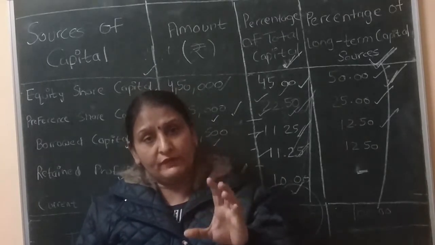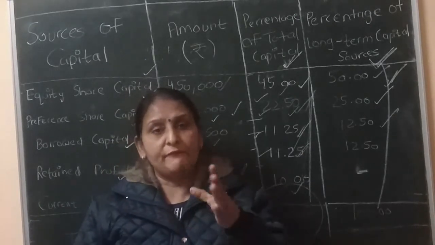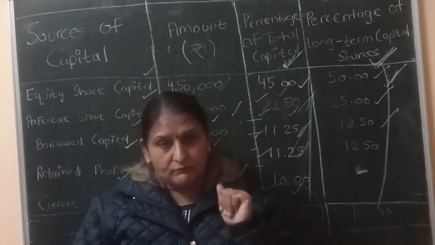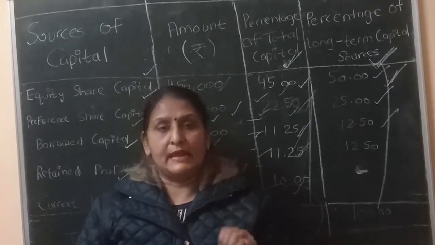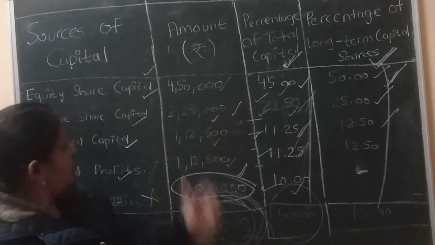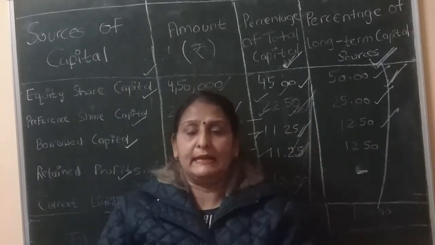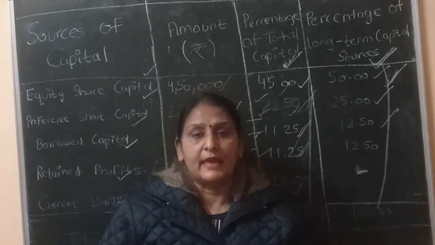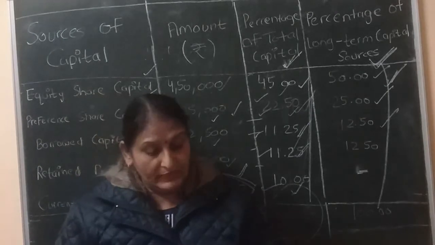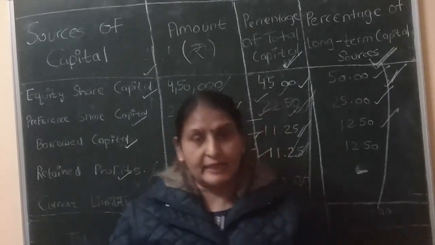When the percentage of different sources is calculated out of the total, that is known as the financial structure. When the current liability is excluded from the total, that is known as the capitalization. And when the percentage of different sources is calculated from the total excluding current liability, it is known as the capital structure. So students, this was the introduction of the chapter, including three concepts: financial structure, capitalization and capital structure.